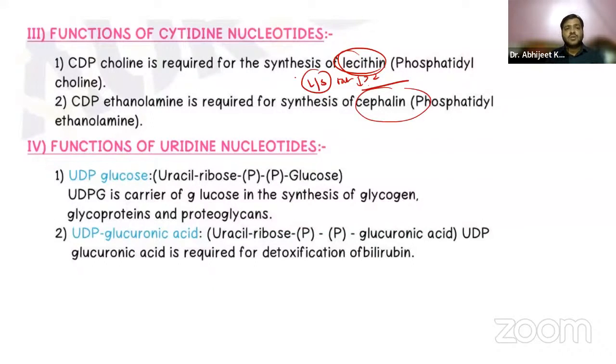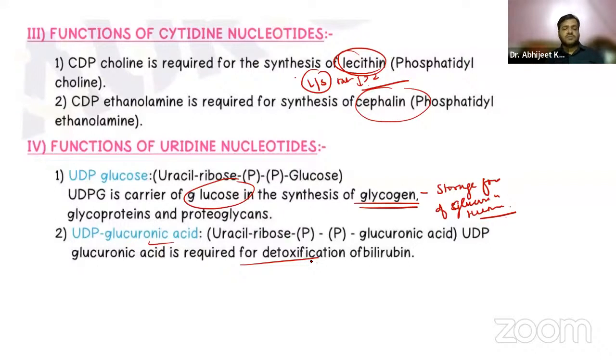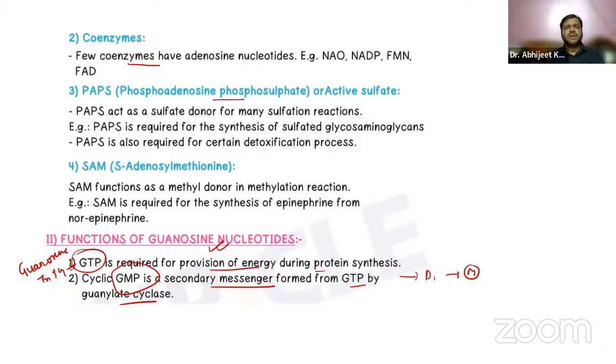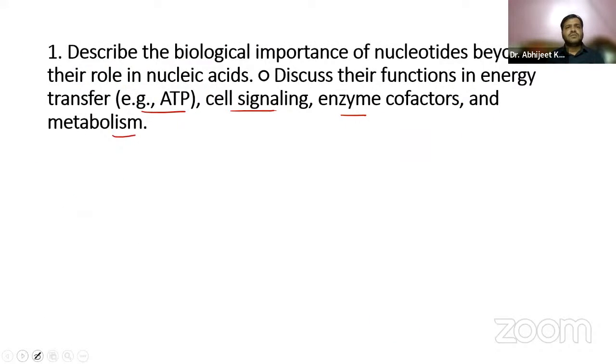Apart from that, the uridine nucleotides are basically a carrier of glucose in the synthesis of glycogen. Obviously, glycogen is the storage form of glucose in humans, right? UDP glucuronic acid is basically required for detoxification of bilirubin also, right? So that was regarding the first question. We have already covered it in the last session, so it's repeated again, right?